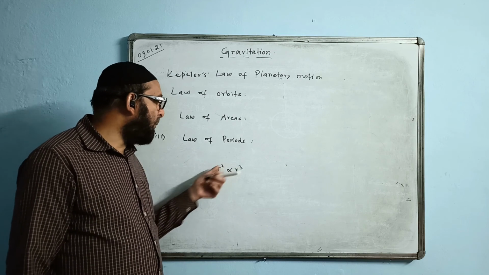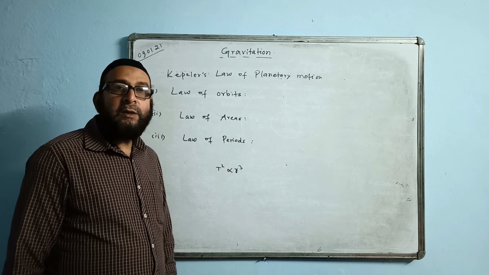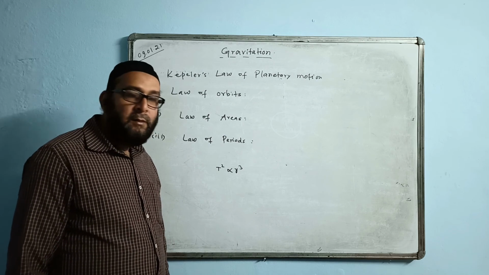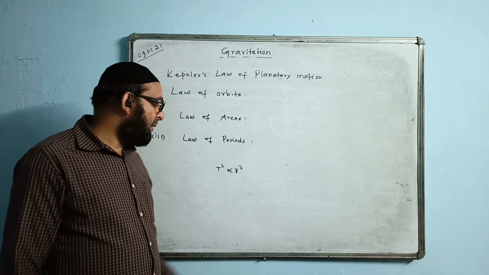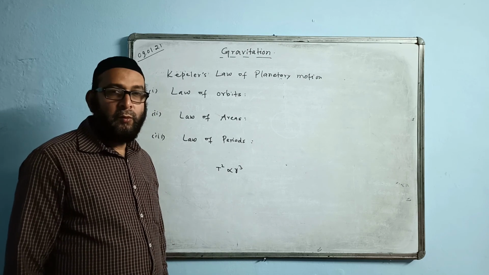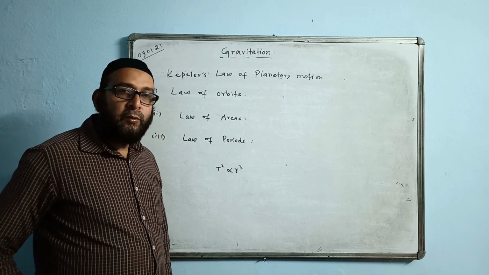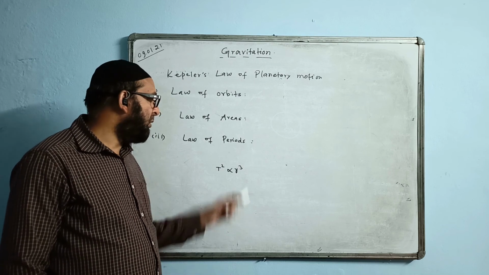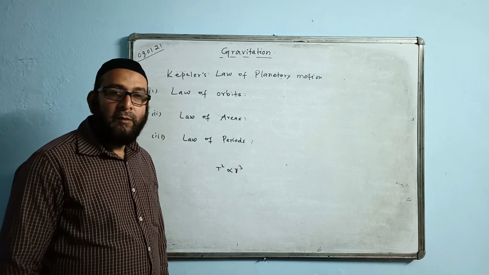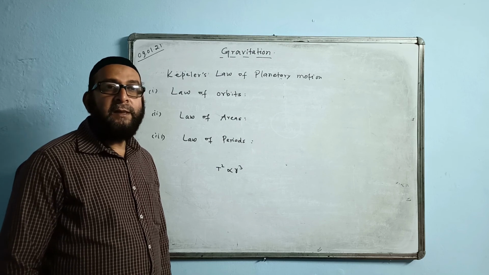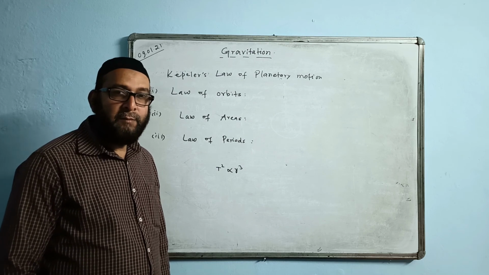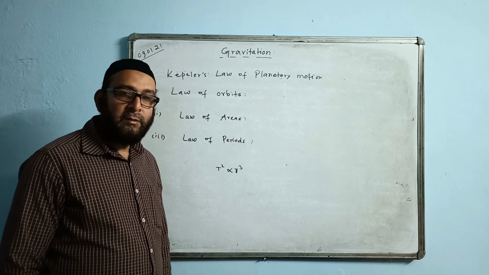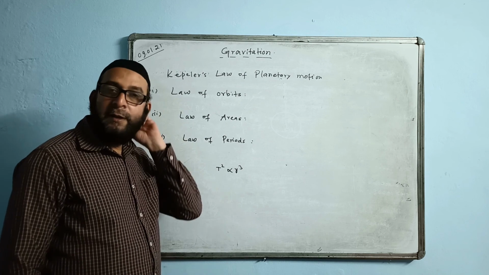It is said that the square of the period of revolution of a planet is directly proportional to the cube of the mean distance of the planet from the sun. So this is called the law of periods.